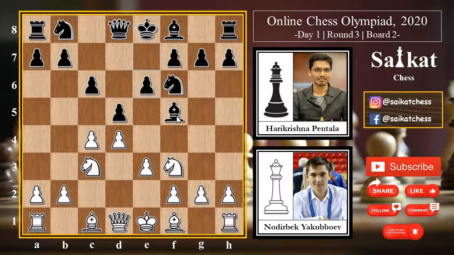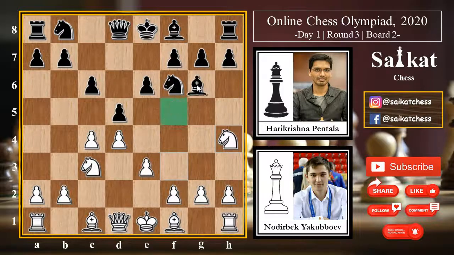Now black has this amazing and beautiful looking triangular pawn structure. If you look at the pawn structure, all of the pawns are sitting on the light squares, and so the light square bishop is actually a bad bishop for black. So black will try to exchange that bishop for any of the white pieces as soon as possible, so that black can enjoy full activity over the board. White goes for knight h4 with the idea of attacking the bishop. Obviously after knight captures, pawn captures, the pawn structure will be really messed up for black. Obviously black does not want that.